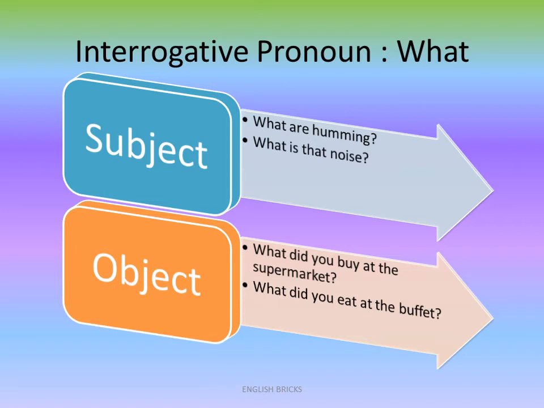What did you eat at the buffet? Again, the same rule applies. You is a primary subject and what becomes the secondary object. You have buffet and what as the objects. So, these are the ways the interrogative pronoun what is used both in the subject and the object case. But why do we need to know whether it is in the subject or the object case? Because it helps us to write better sentences, more formal sentences, right?